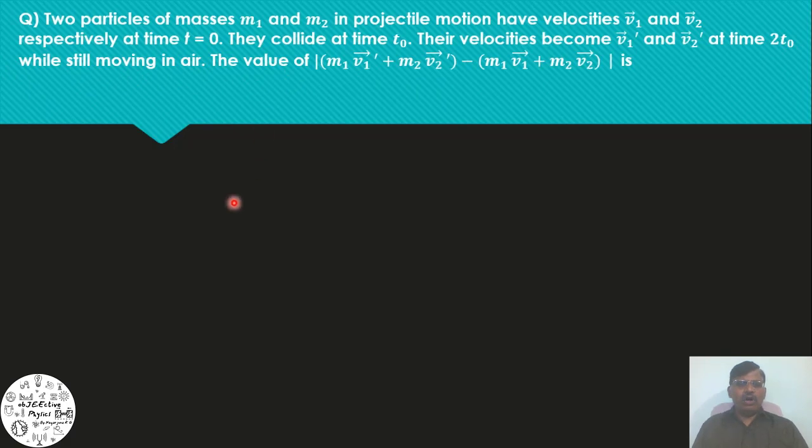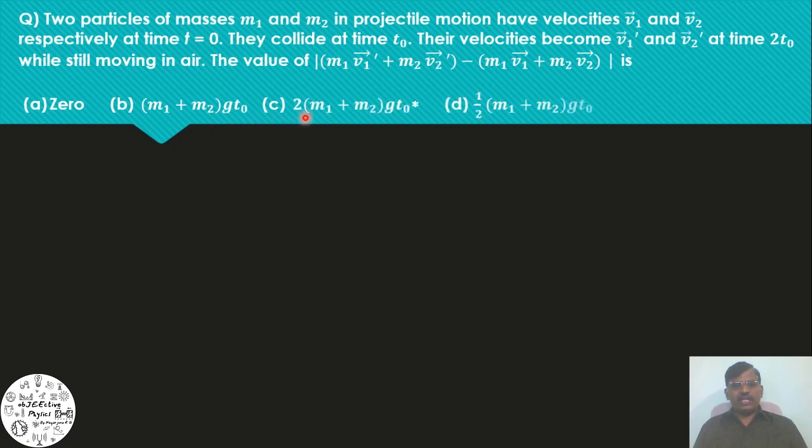The value of modulus of m1 v1 dash bar plus m2 v2 dash bar minus m1 v1 bar plus m2 v2 bar is: option A, 0; option B, m1 plus m2 into gt0; option C, 2 into m1 plus m2 into gt0; option D, 1 by 2 into m1 plus m2 into gt0.